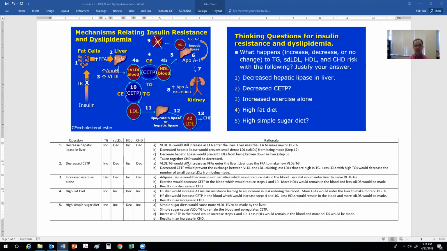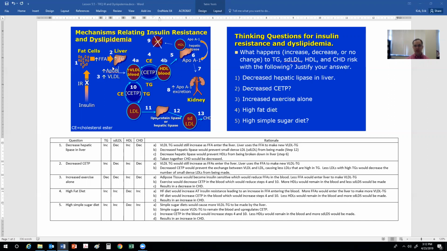So the first one is decrease in hepatic lipase in the liver. What would happen to the triglycerides, small dense LDL, HDL, and coronary heart disease risk? Well, in this particular case, if you have a decrease in hepatic lipase, it's going to cause an increase in triglyceride, a decrease in small dense LDL, an increase in HDL, and a decrease in coronary heart disease. The question is why would that be the case?